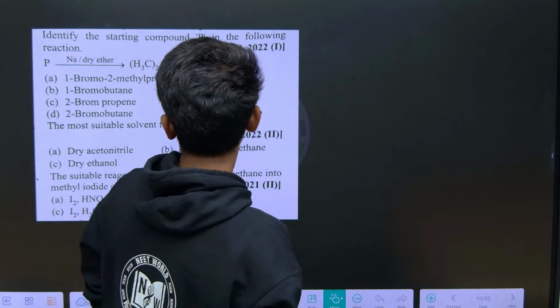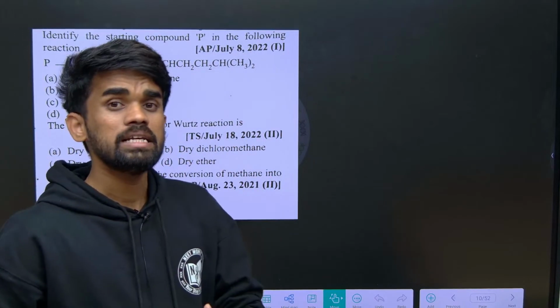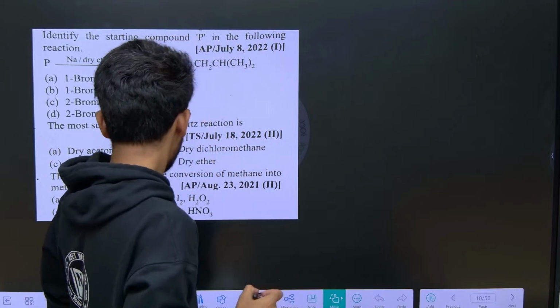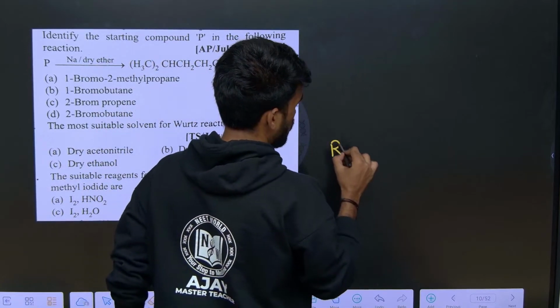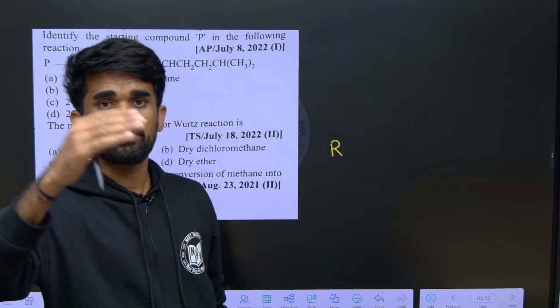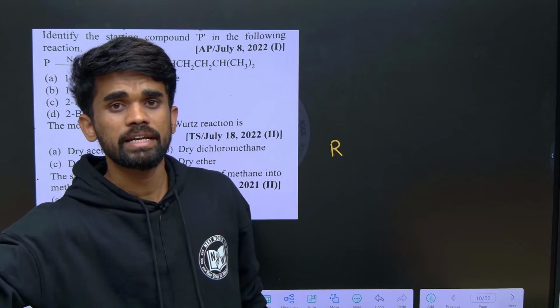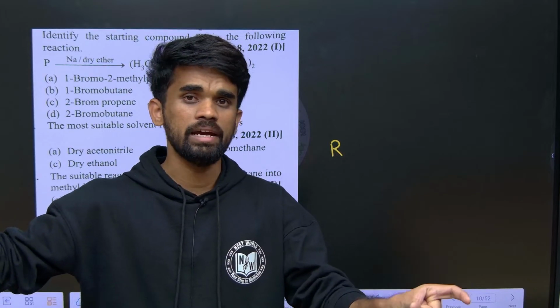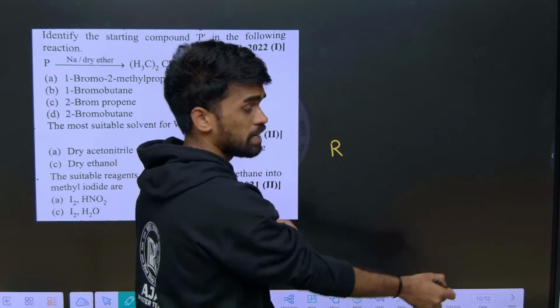Now we are going to get symmetrical alkanes. I mean, when we take an even number of carbons, we get a product with an even number of carbons. For example, if we take an alkyl halide with an even number of carbons, we get an alkane with an even number of carbons.